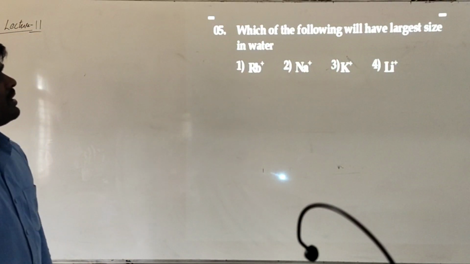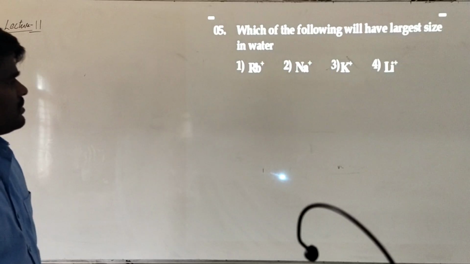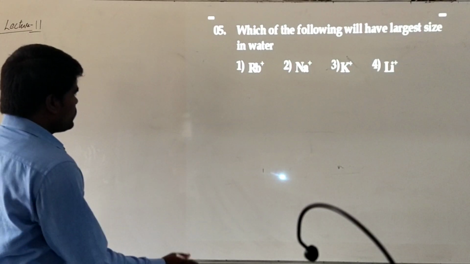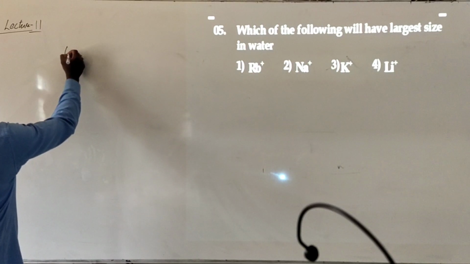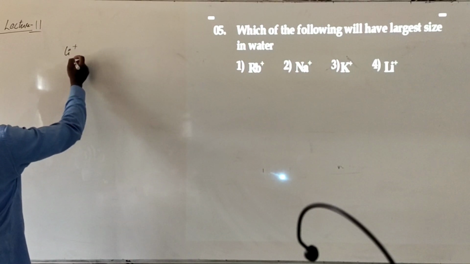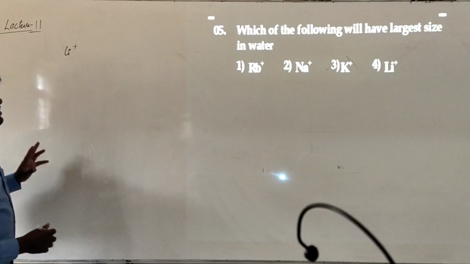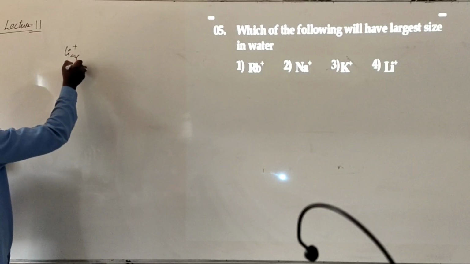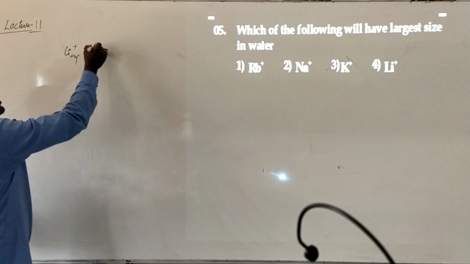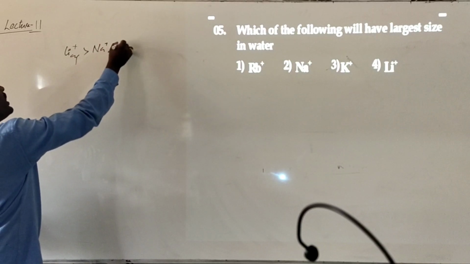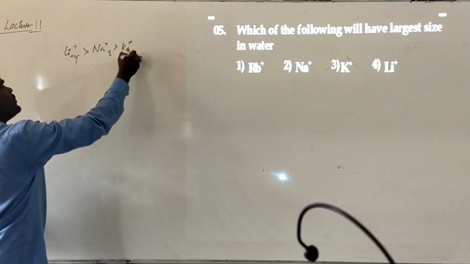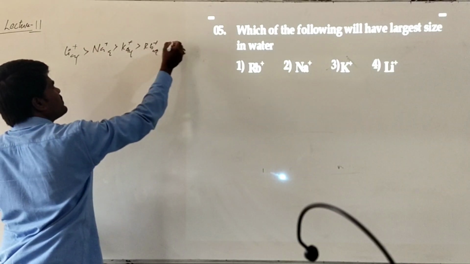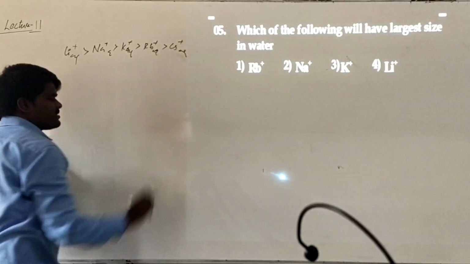Which of the following will have the largest size in water? It is asking for the size in water. There are two aspects. If you are talking about the size in water, generally they undergo hydration, so the size changes. Lithium aqueous will be larger than sodium aqueous, followed by potassium aqueous, followed by rubidium aqueous, followed by cesium aqueous. This is in the aqueous state.